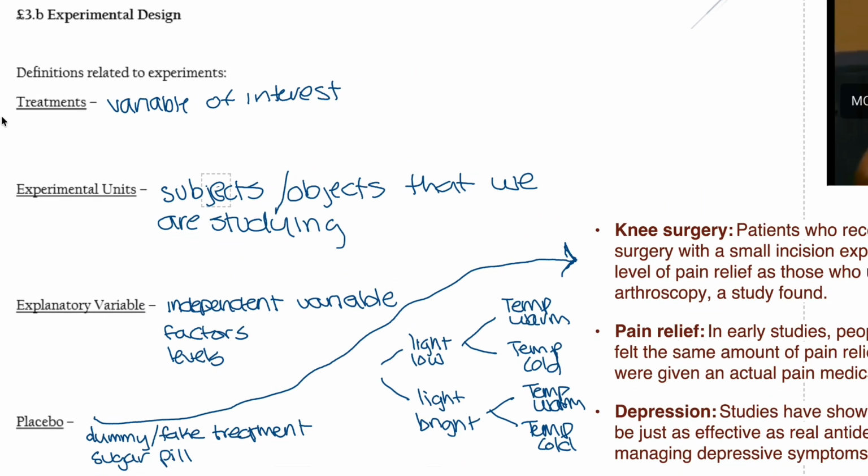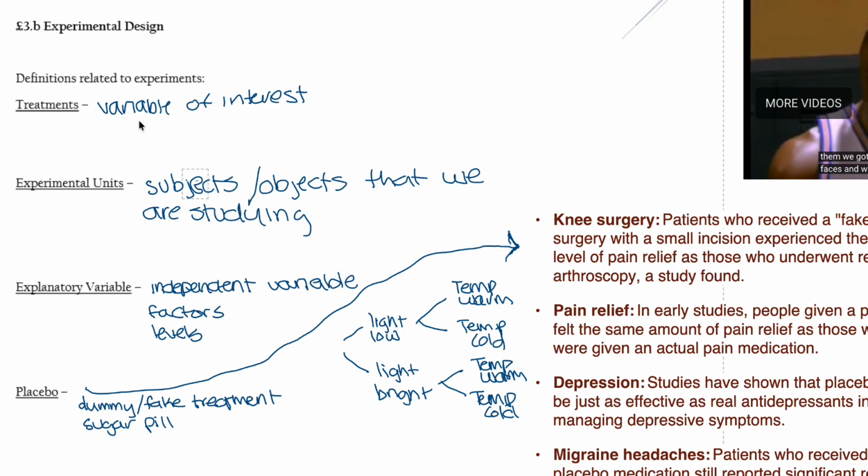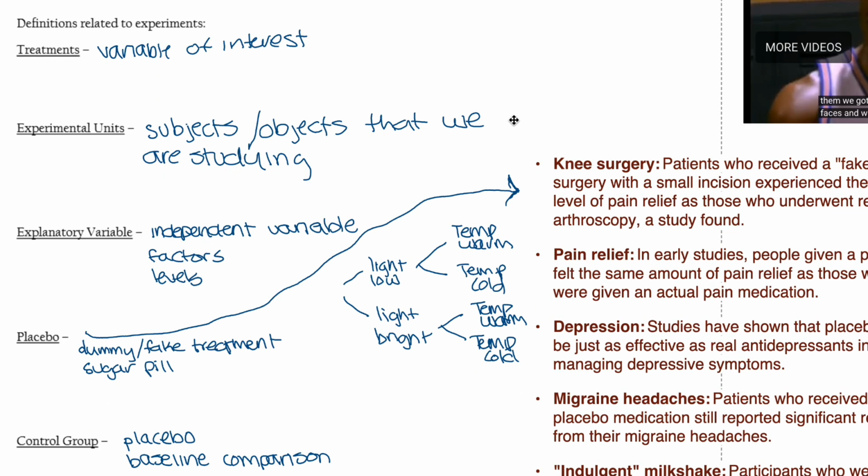First, treatments. It's the variable of interest. Experimental units. It is the subjects or objects that we are studying. Explanatory variable. It is the independent variable, also known as factors or levels. Take a look at the example right here.